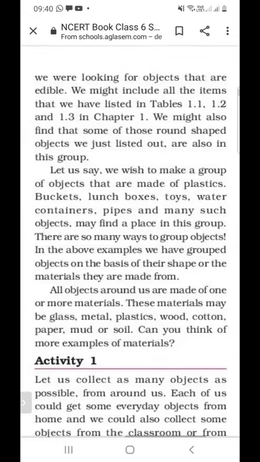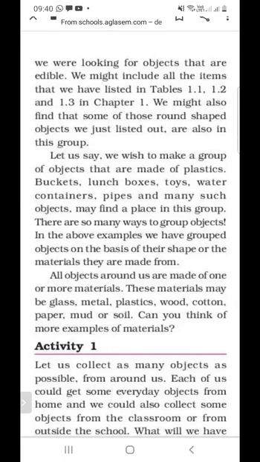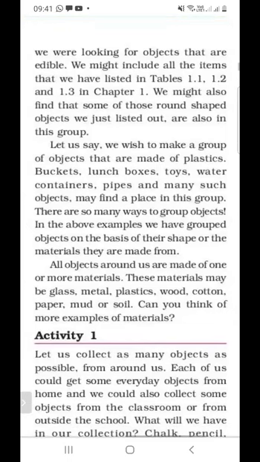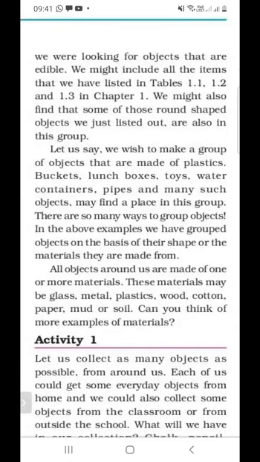So the question arises, what are the objects that are made up of plastic? Buckets, lunch box, toys, water container, pipes, and many other objects. These are made up of plastic. There are so many ways to group objects in the above experiment. We have grouped objects on the basis of their shape or the material they are made from.